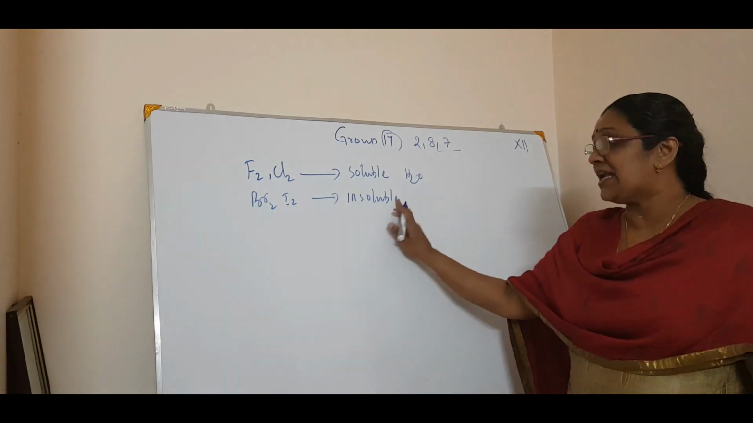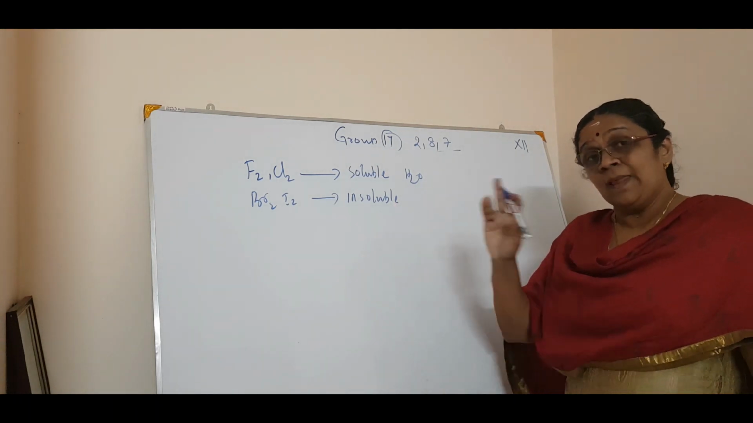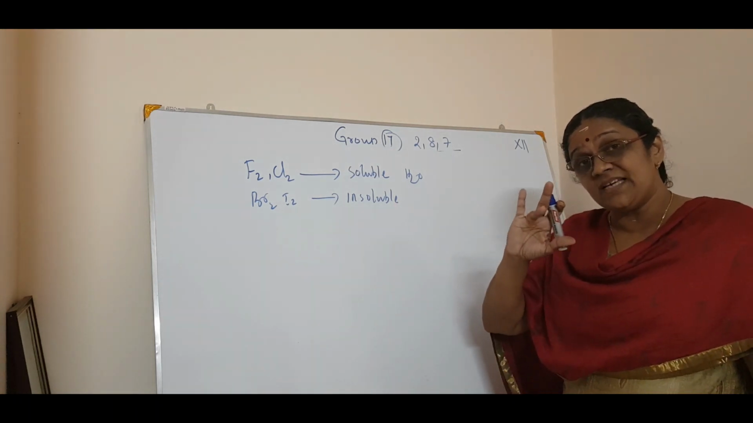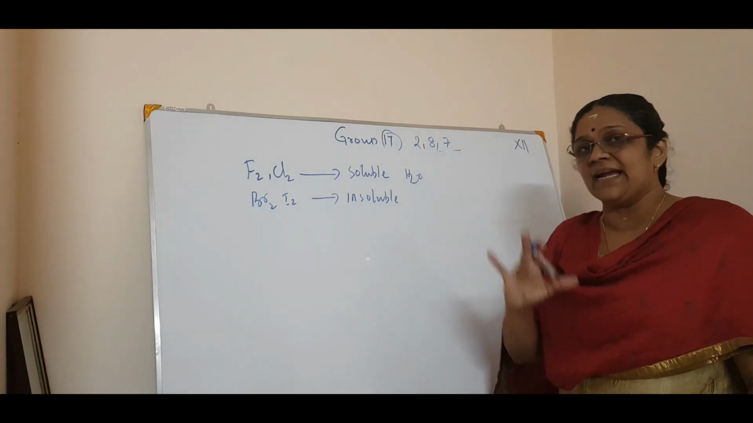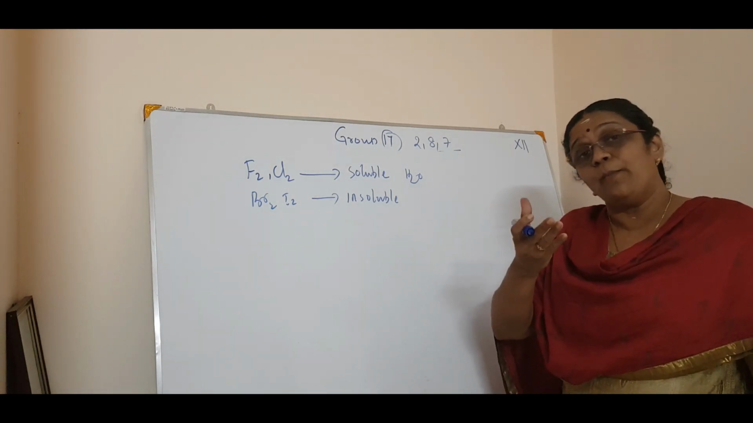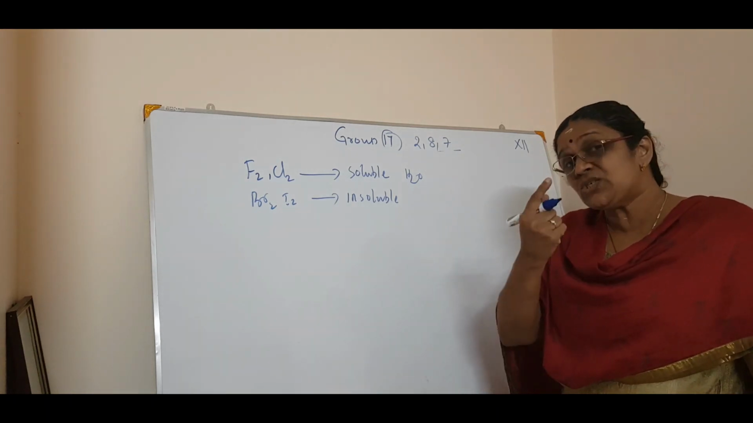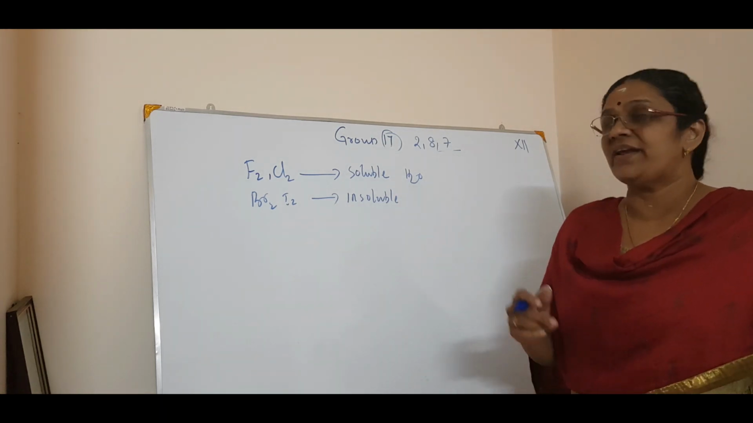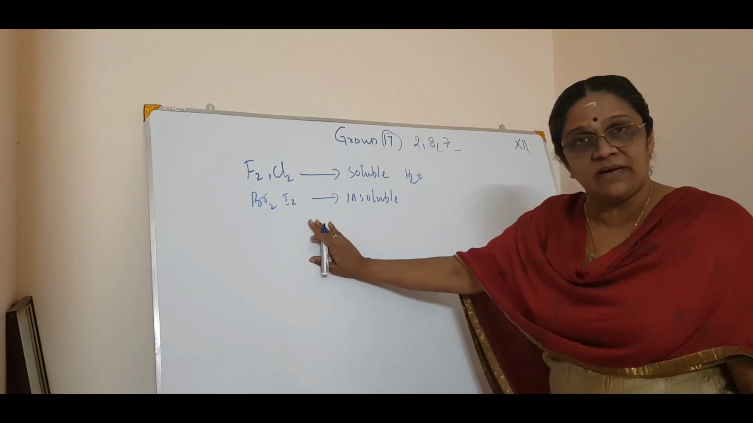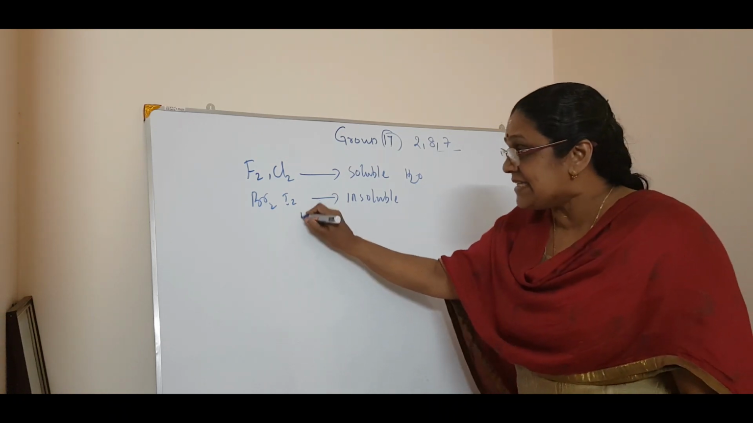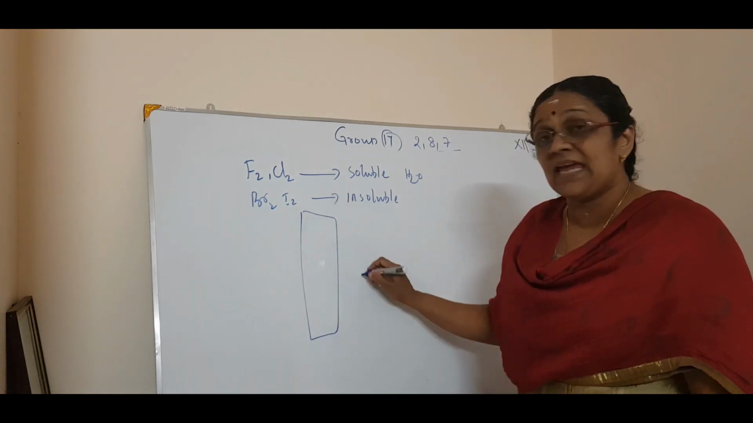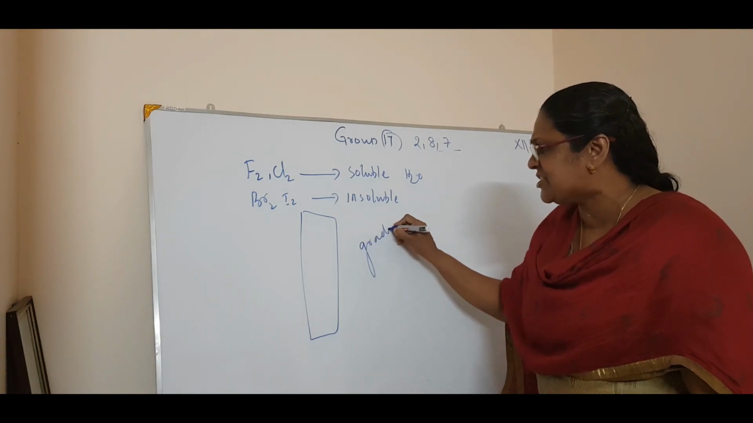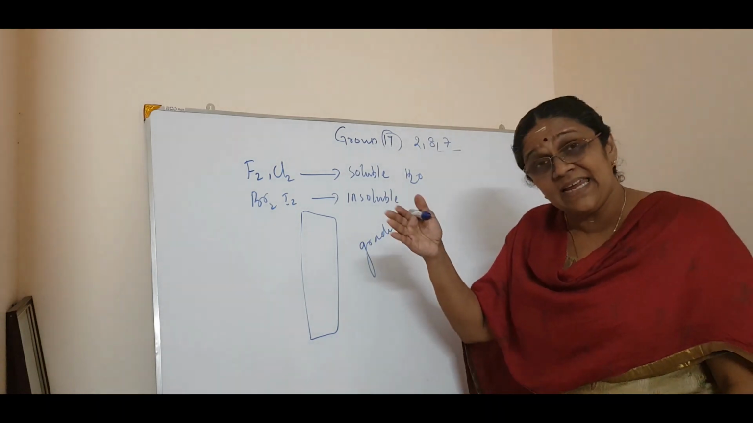Why is it more reactive? Because its electron gain enthalpy is very highly negative, which means in order to form an octet configuration, it needs only one electron. So that is why it is highly reactive. And one more trend in this halogen family is that we see a gradation in property. What is the gradation? Gradation means similarity in property.